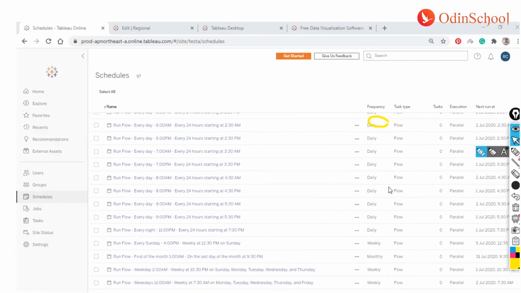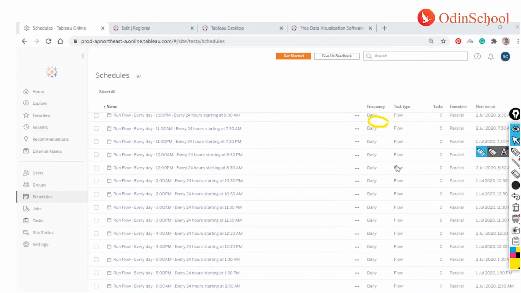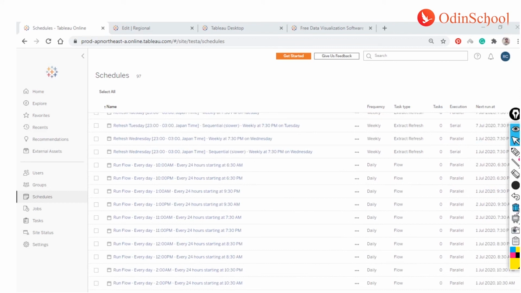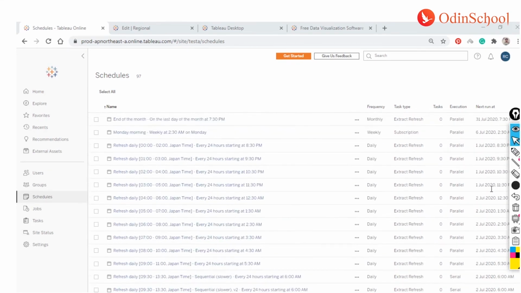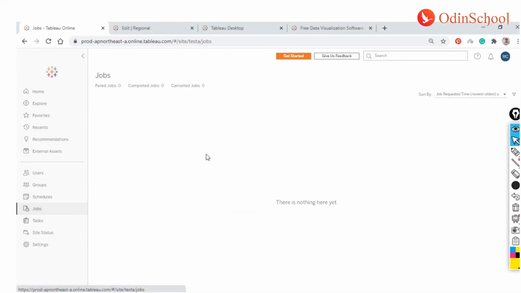And I think, yeah, that's pretty much what you have at least on this server, but you can have as many as you want. If you want some schedules which are not here, you can always talk to your admin team, and your admin team can fix it for you. Let's say you want it once every 3 days, which is not so common. In those situations, you can reach out to your Tableau admin, and your admin can help you with that requirement. You can also see any jobs which are currently running.